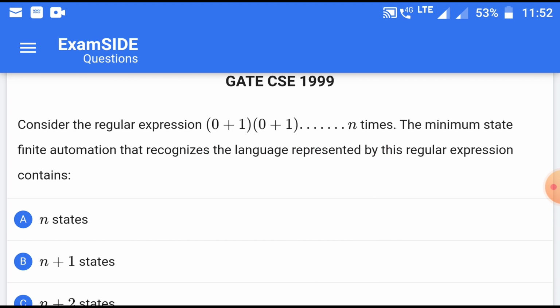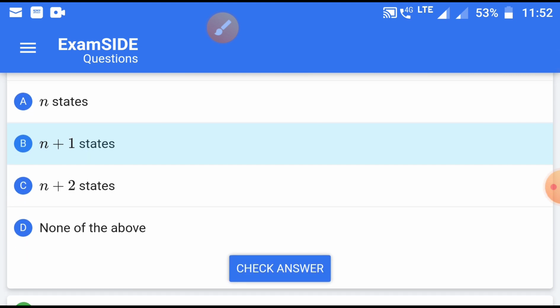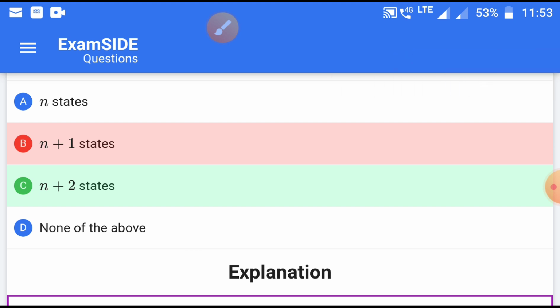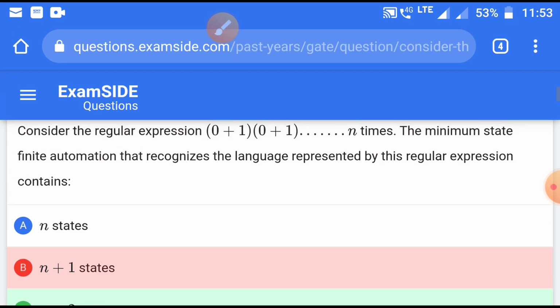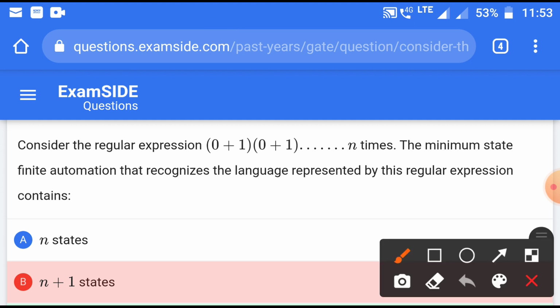So n plus 1 states, it means option B is correct. Let us check whether it is correct or not. It is given n plus 2. There is something wrong that I have taken, I think. Let us try again. (0 + 1) once. Why is there one more state needed? I have got it.